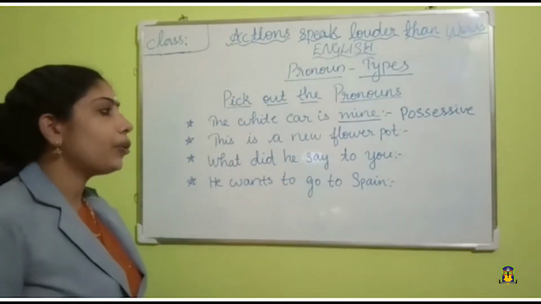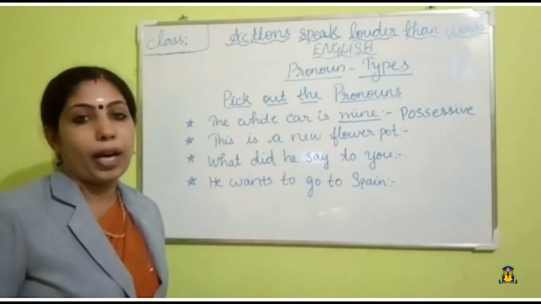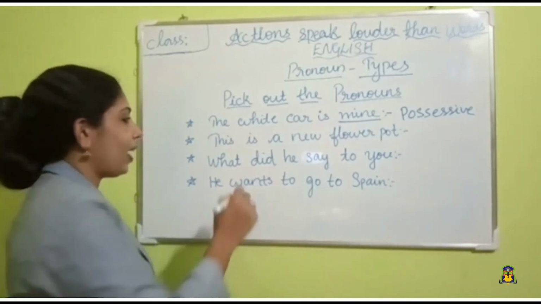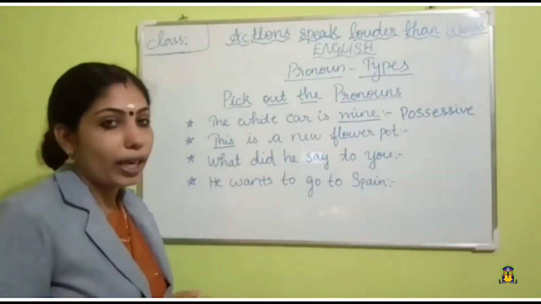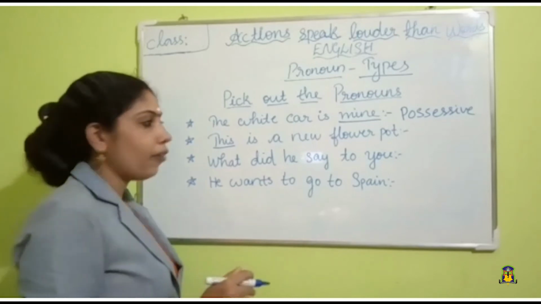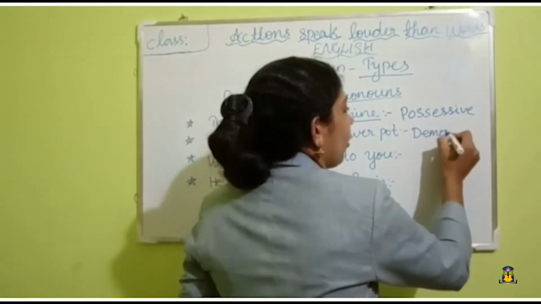Okay, now next one. This is a new flower pot. So, what is the pronoun in this sentence? Yes, this. Okay, so what kind of pronoun is it? This. Demonstrative pronoun. Demonstrative. Okay.